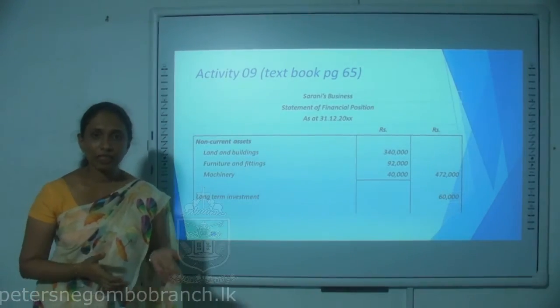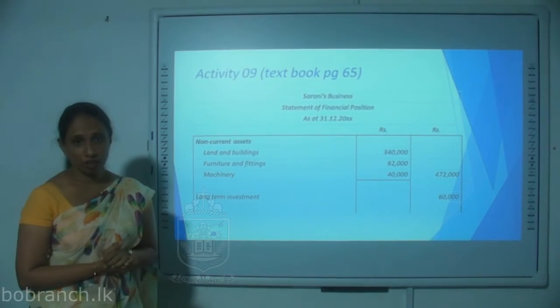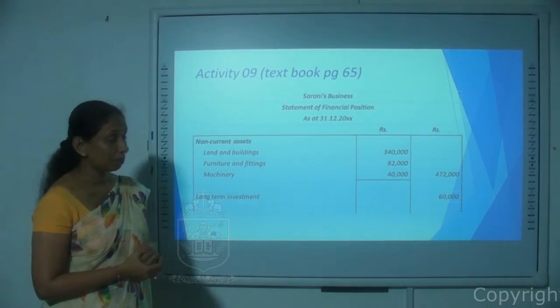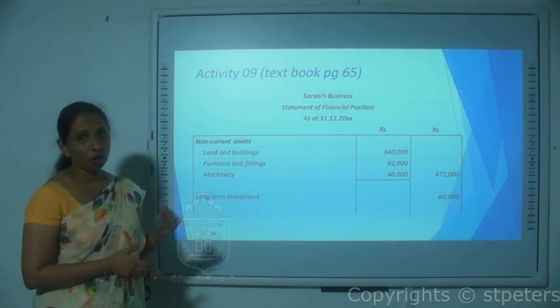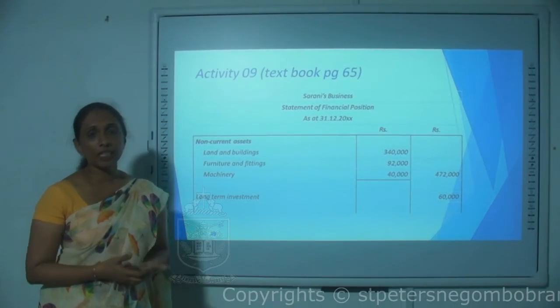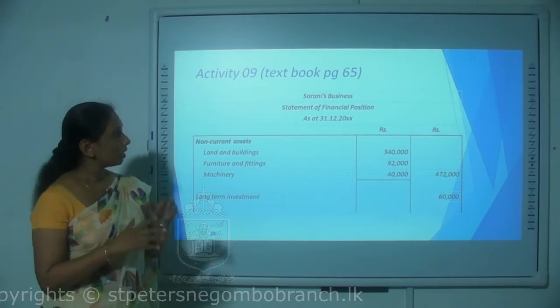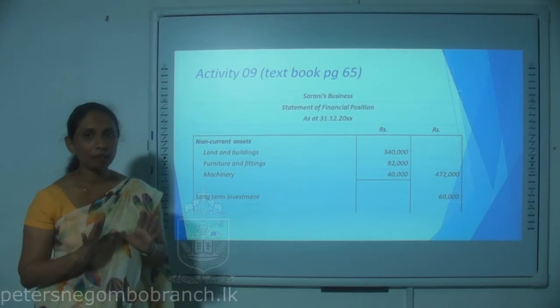So as you did in the profit or loss statement previously, here also when you see that the requirement is to prepare the SOFP, first we need to set up the format.